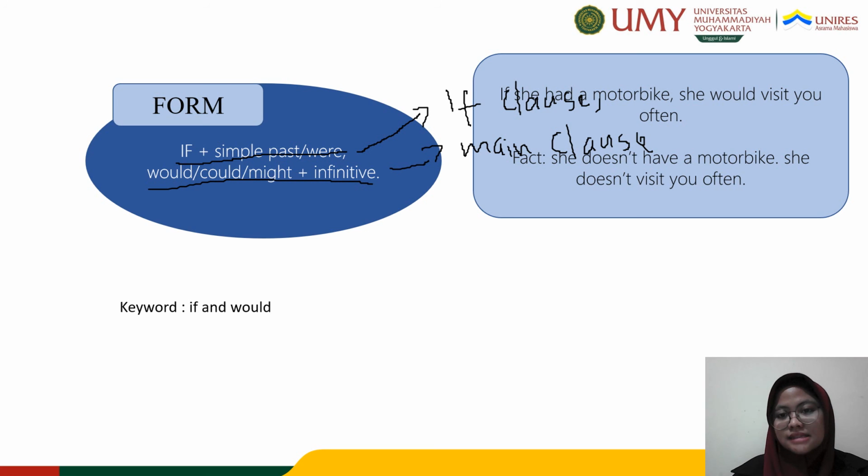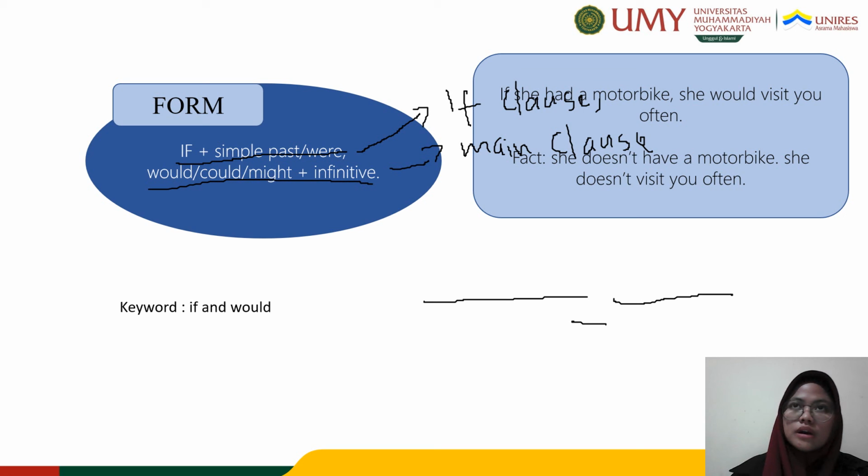Here we can see the example. If she had a motorbike, she would visit you often. Here we can see the if clause. The if clause is showing the situation, and this one is the main clause. Main clause or result clause.